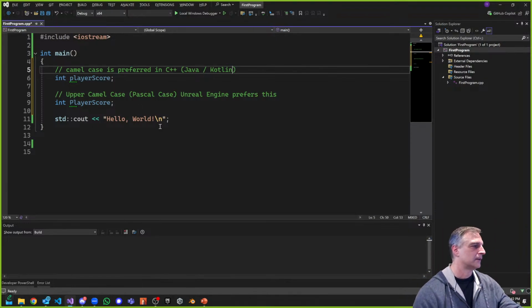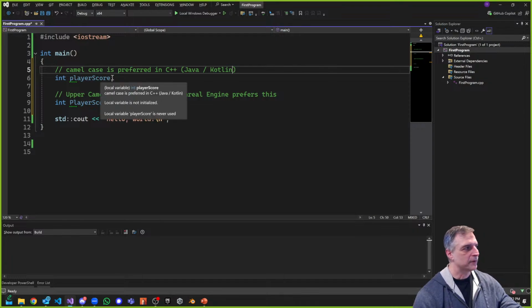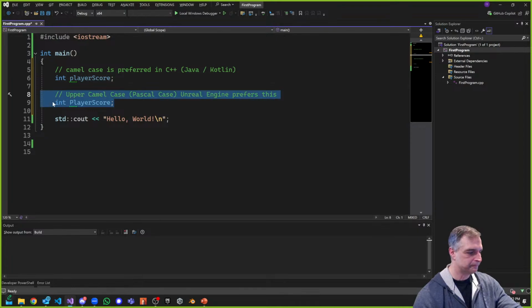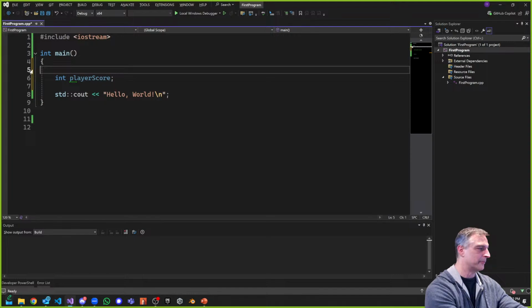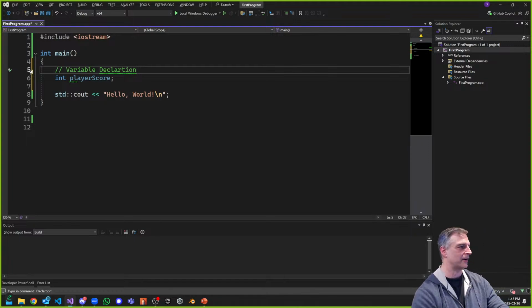But for today, we're going to be using camel case, player score, not upper camel case. So I'm going to use this one. So I've eliminated two. And this is us declaring the variable, right? So this is variable declaration. That's what we're doing here. There we go, Tom. We're declaring the variable, but we're not actually doing anything with it.